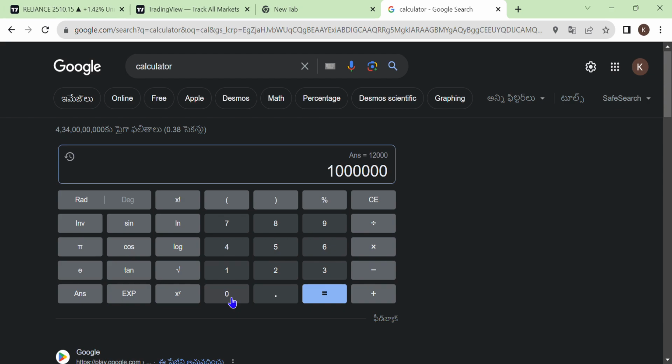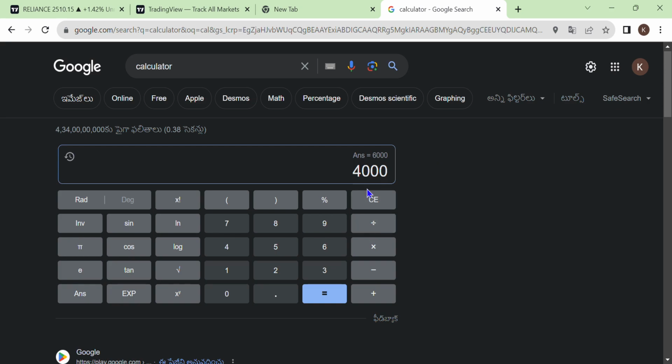So I'm opening the calculator. As per the contest rules, there will be 10 lakh rupees of virtual money given. So consider the share price as 2500. We will be getting around 400 shares. In the first trade, we have captured around 15 points. It made up to 6,000.